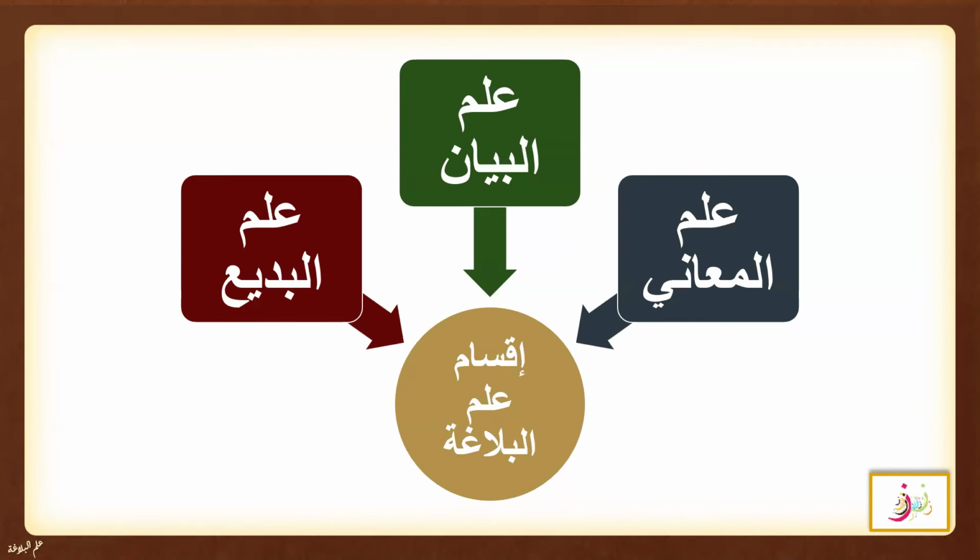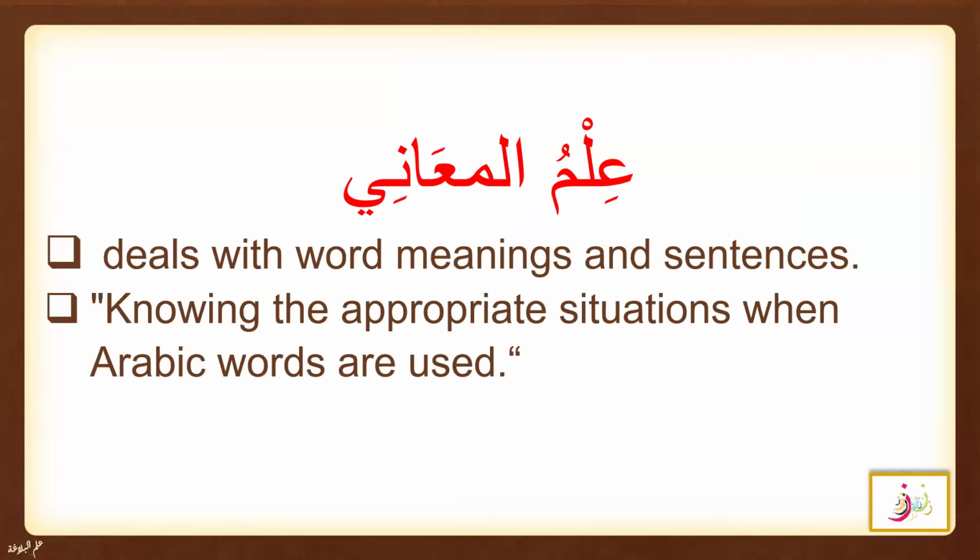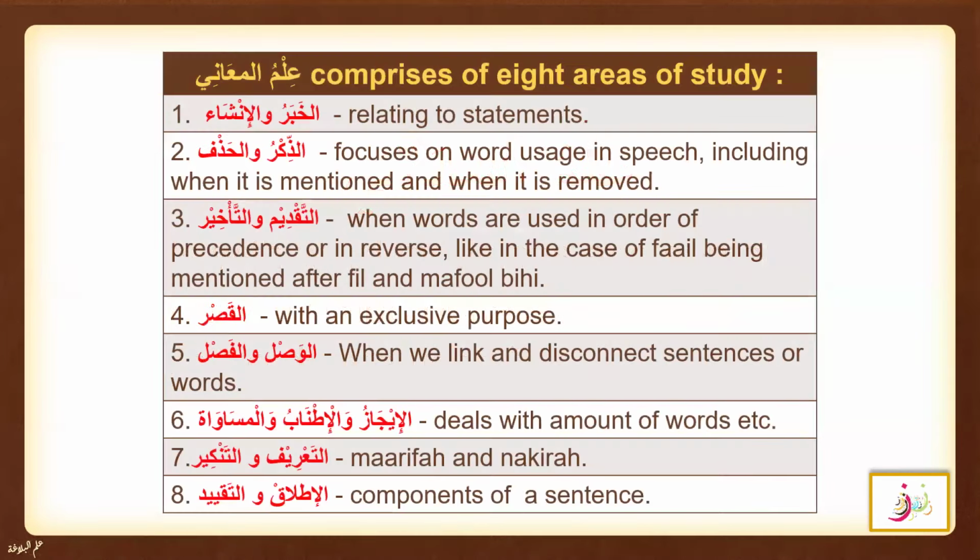So we started with the 3 types of Ilm al-Balagha: Ilm al-Mani, Ilm al-Bayan, and Ilm al-Badi. So these are the 3 types that we are going to learn in Ilm al-Balagha. We started with Ilm al-Mani. We learned that it is about dealing with the word meanings and the sentences and what are the appropriate situations that these words are used. Under Ilm al-Mani, we are going to learn about the 8 main topics, and we started with Khabar wa Insha.